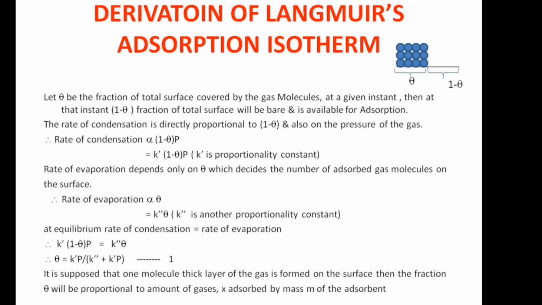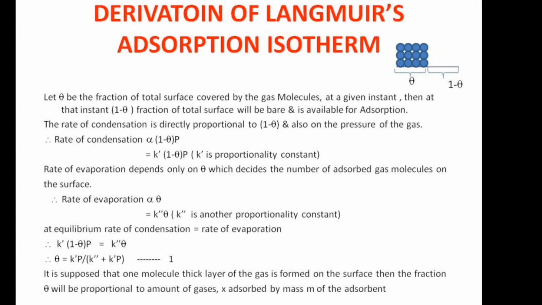Then the rate of evaporation is directly proportional to theta because theta is the adsorption. Maximum adsorption means maximum desorption. That's why rate of evaporation is directly proportional to theta. Taking proportionality constant K double dash, rate of evaporation becomes equal to K double dash into theta.